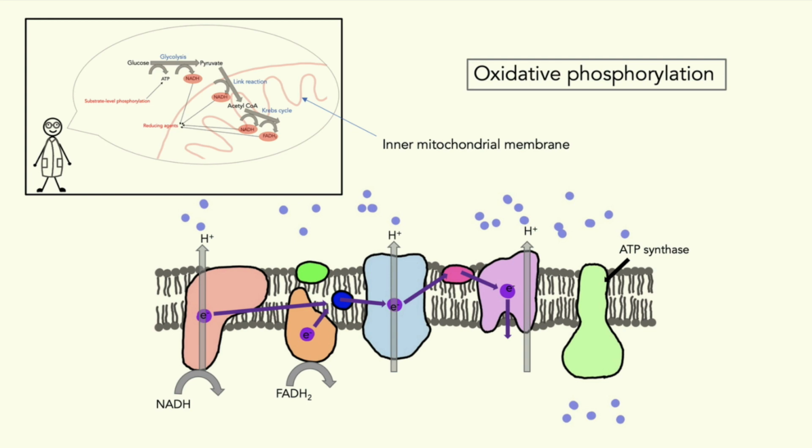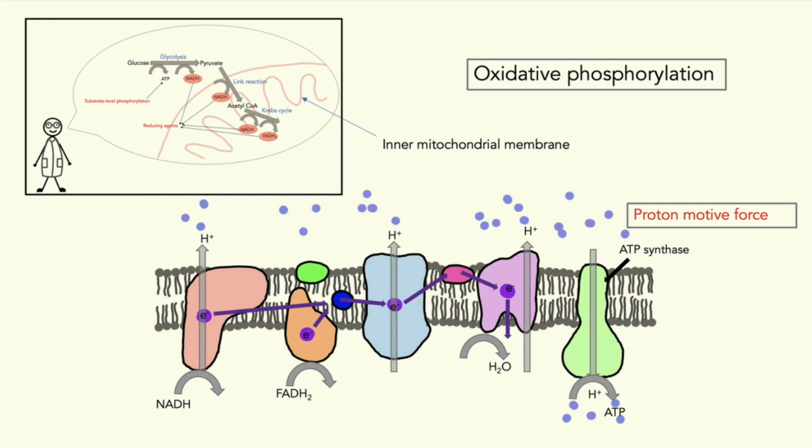Afterwards, the de-energized electron combines with oxygen and diffuses away as water. If you ever ask yourself why you breathe, this is why. The protons in the intermembrane space, however, create an electrochemical gradient, a proton motive force, and if possible, the protons will want to move back into the cytosol, away from the other positive charges and towards a lower concentration. And exactly this occurs. The protons can move through the ATP synthase, rotating the protein, resulting in ATP synthesis. More energy currency is created.